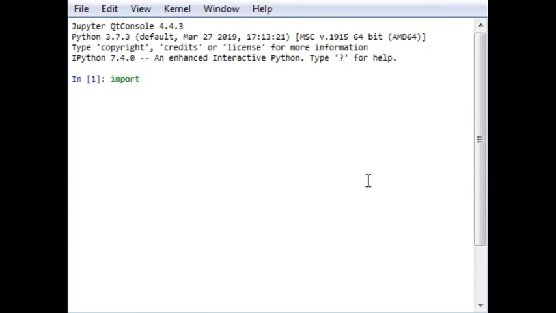After importing NumPy, I have to write this particular statement: print, numpy.__version__. Hope it works. So my current version of NumPy is 1.19.1,